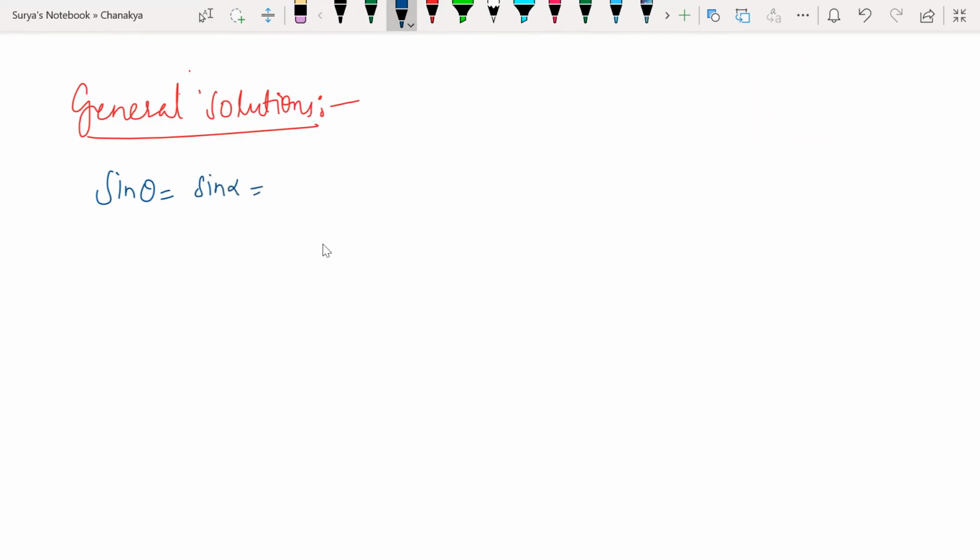Then theta is going to be n pi plus minus 1 to the power of n into alpha, where n belongs to all integers.